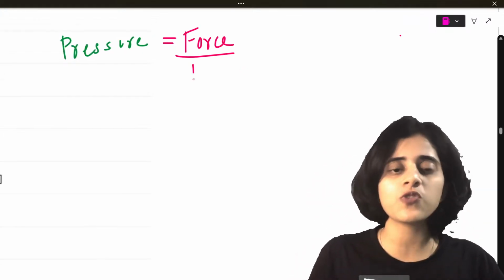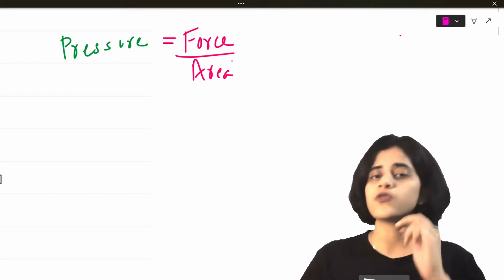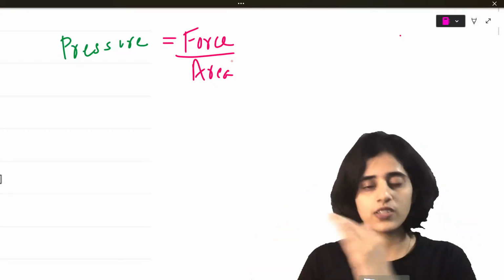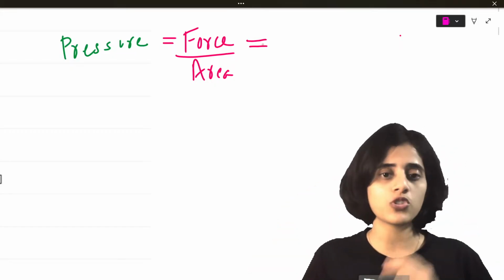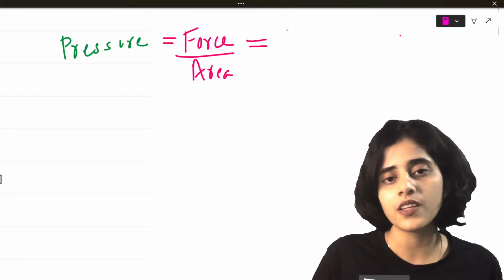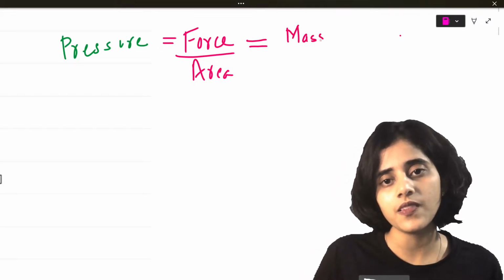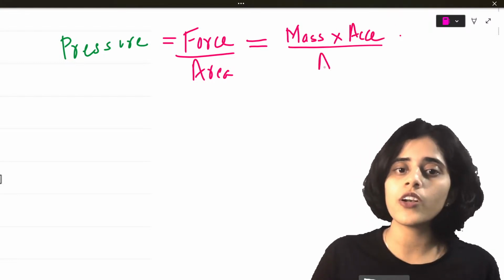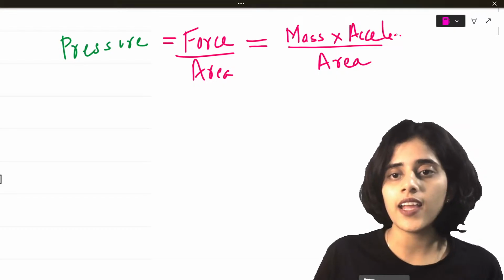So pressure is force by area. Force is not a fundamental quantity. Area is not a fundamental quantity. So we have to simplify the formula even more. Force I can write as mass into acceleration, the whole divided by area.